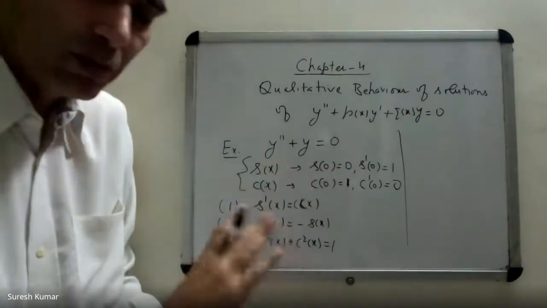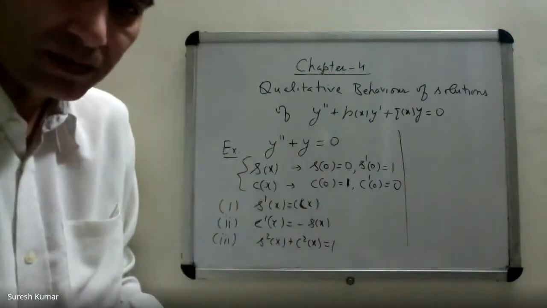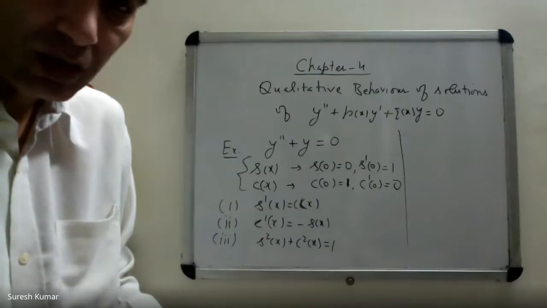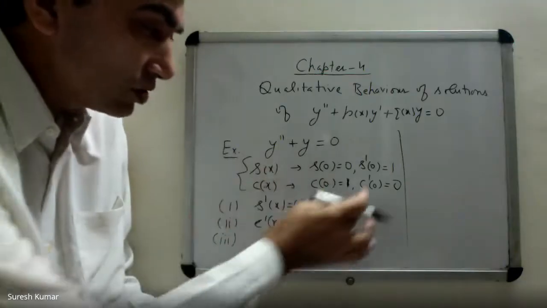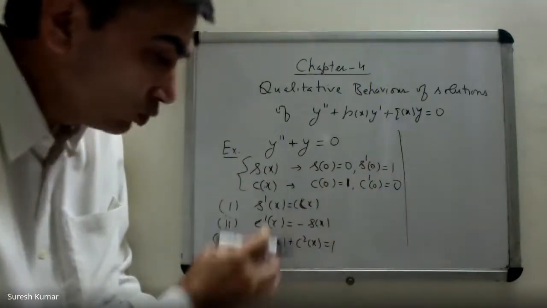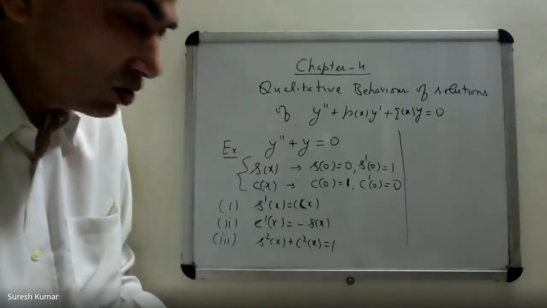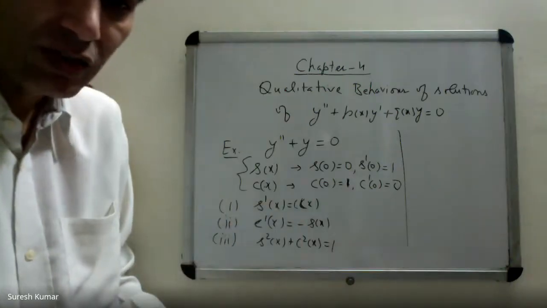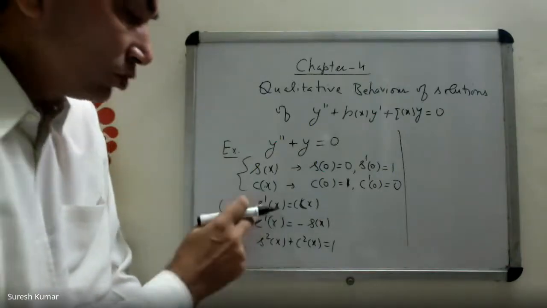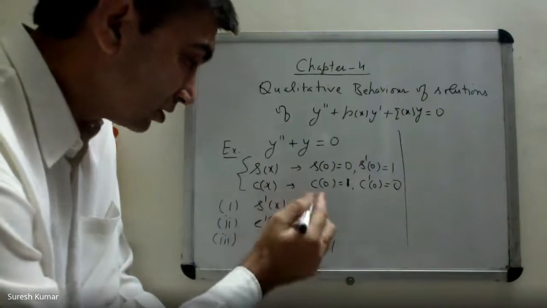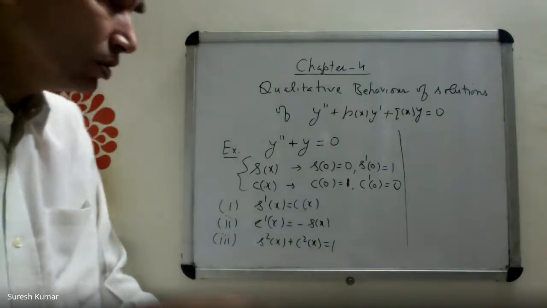Okay, but suppose I don't know about sin x and cos x. I don't know whether sin x and cos x are its solutions. I'm not solving the differential equation. Now, it is given to you that S(x) and C(x) are solutions with these conditions. Let's prove these properties without knowing that these solutions are actually sin x and cos x. So let's prove the first one, that the derivative of S(x) is C(x). So how to prove it?